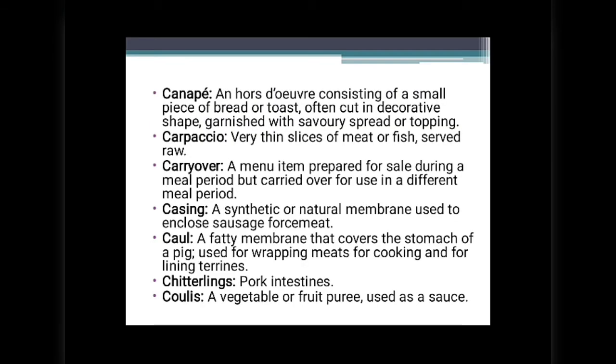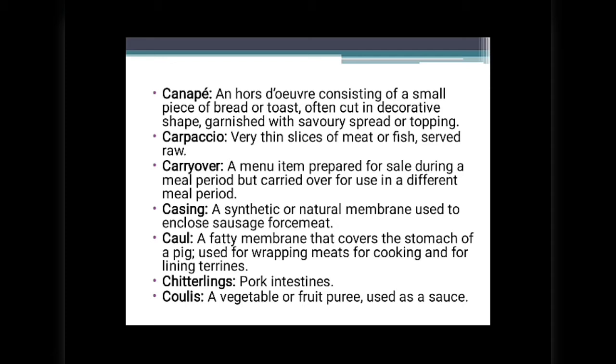Canapé, an hors d'oeuvre consisting of a small piece of bread or toast, often cut in decorative shape, garnished with savory spread or topping. Carpaccio, very thin slices of meat or fish served raw. Carryover, a menu item prepared for sale during a meal period but carried over for use in a different meal period. Casing, a synthetic or natural membrane used to enclose sausage forcemeat.